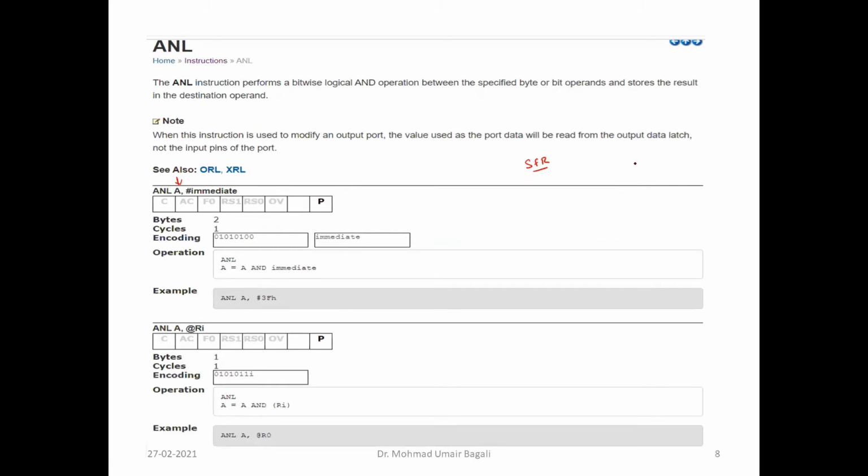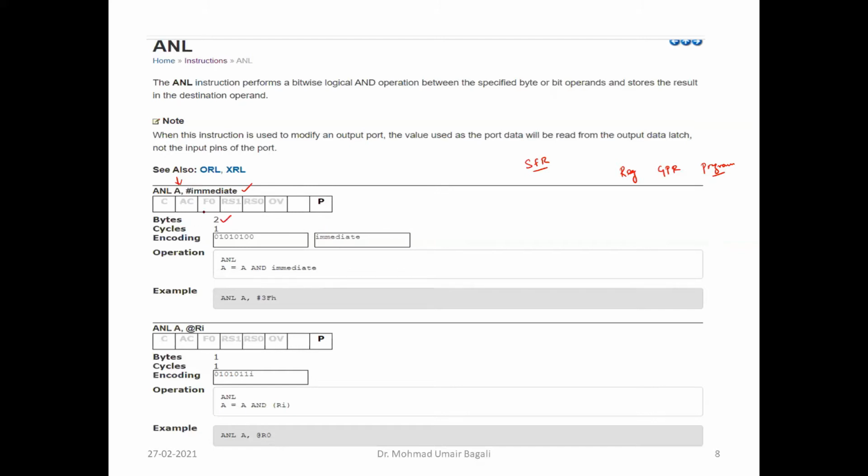Remember that data can reside either in a register, in the general RAM, that is the GPR, general purpose register, or in the program memory. When the data resides in the program memory, it is through the immediate addressing mode only.